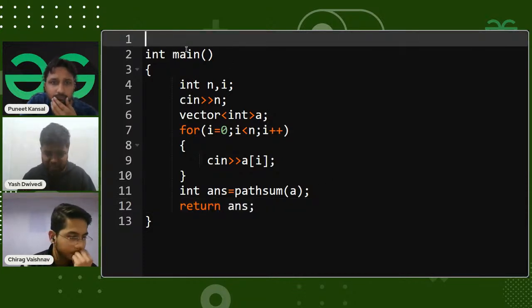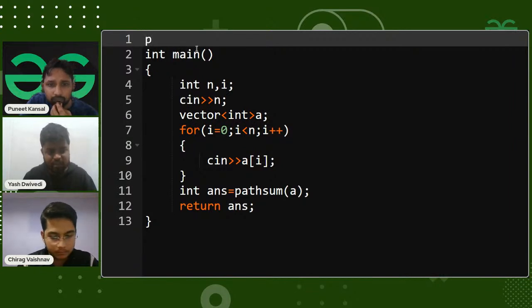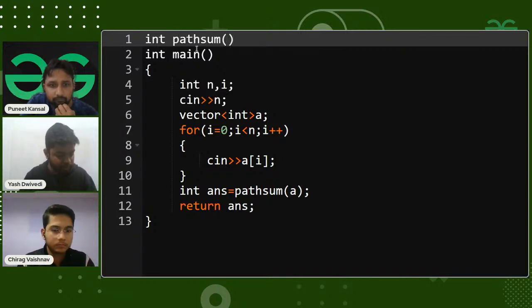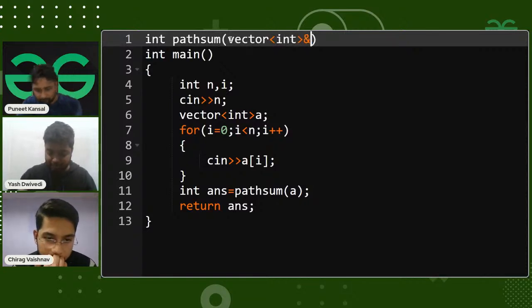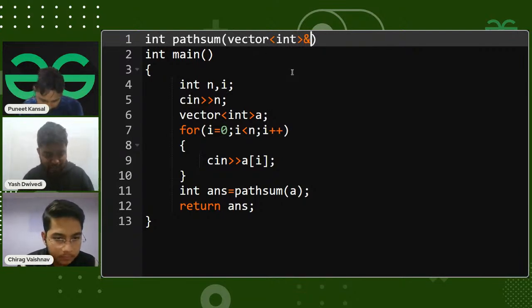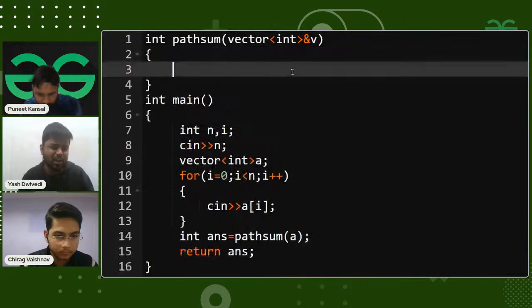Now the next thing that I wanted is a function. Maybe I have an int path sum function, which will be returning me the sum. It takes a vector of int by reference, let's say ampersand v, or something like that, so that it differentiates. Now I'll be having all the values in the vector.